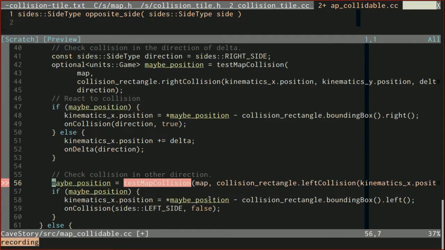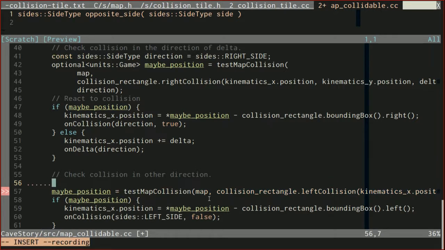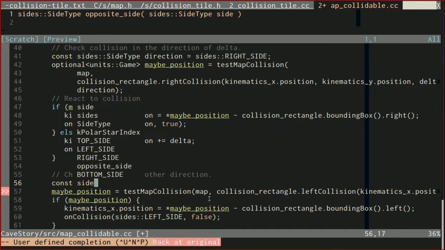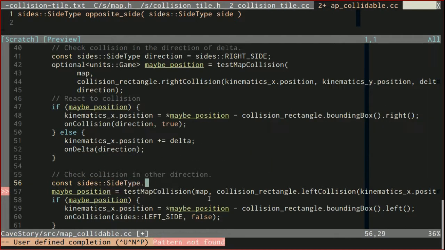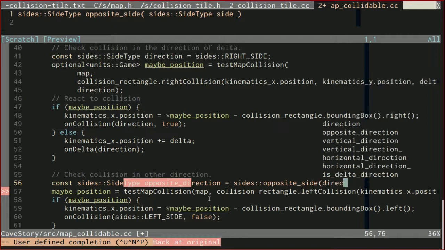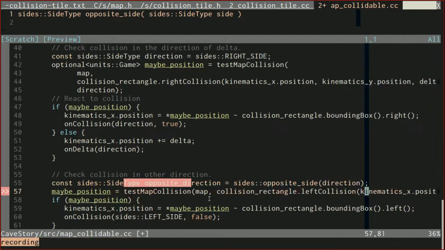And then I'm going to need to create the opposite direction, so another side type for the opposite direction. So const sides, side type, opposite direction, and this is going to be equal to sides, opposite side of direction. And then I'm going to use it inside of our test map.